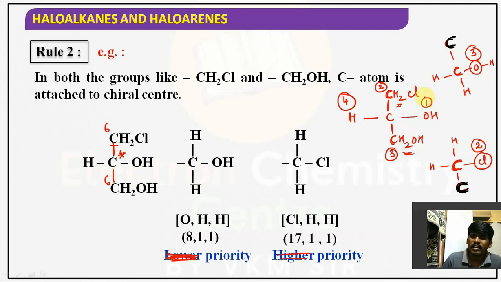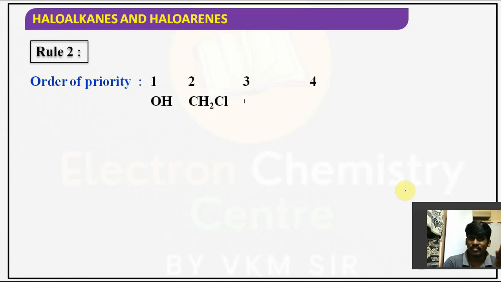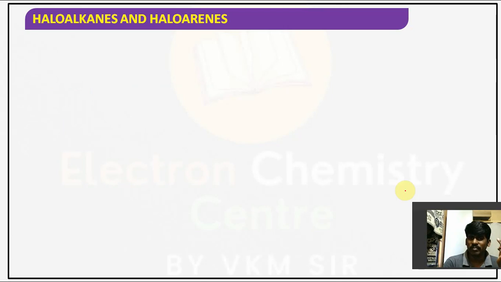So obviously you have to move in direction from 1 to 2, 2 to 3, 3 to 4. So obviously in which direction is it, guys? It is in the anti-clockwise direction. So the configuration can be given as S. Hope you understand this point. Is it clear for you or not? Order of priority, I have told you: OH, CH2Cl, CH2OH. The atomic numbers also they have mentioned.